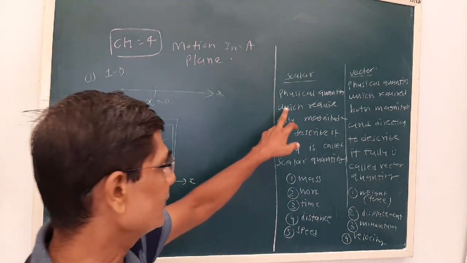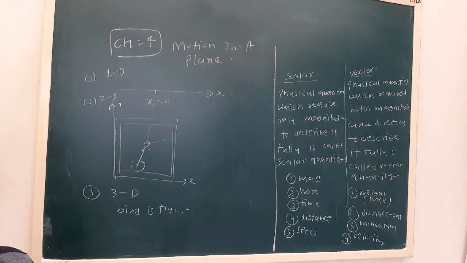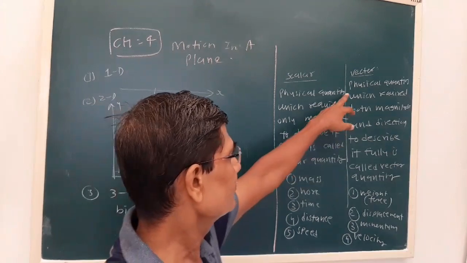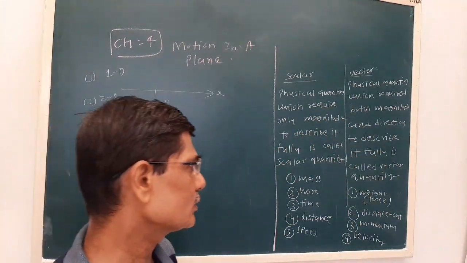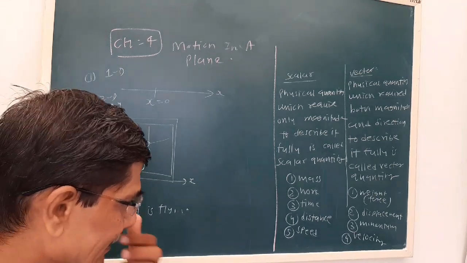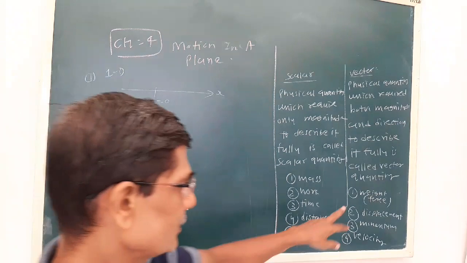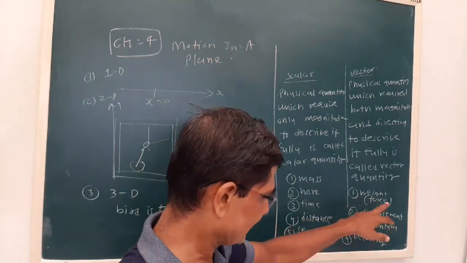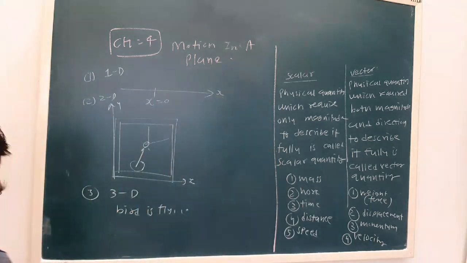Physical quantity which requires only magnitude to describe it fully is called scalar quantity, and physical quantity which requires both magnitude and direction is called vector quantity. So mass, work, time, distance, speed are scalar quantities. Weight, which is also a force, displacement, velocity, momentum, all are vector quantities.